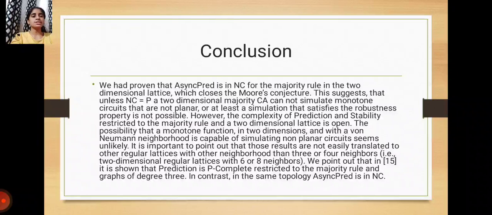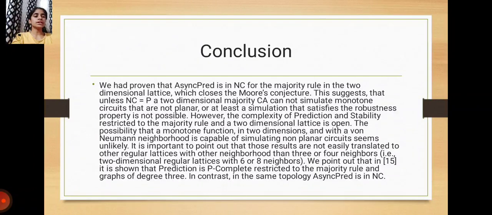However, the complexity of prediction and stability restricted to the majority rule in a two-dimensional lattice is open. The possibility that a monotone function in two dimensions and with a von Neumann neighborhood is capable of simulating non-planar circuits seems unlikely. It is important to point out that these results are not easily translated to other regular lattices with neighborhoods other than 3 or 4 neighbors, for example, two-dimensional regular lattices with 6 or 8 neighbors.